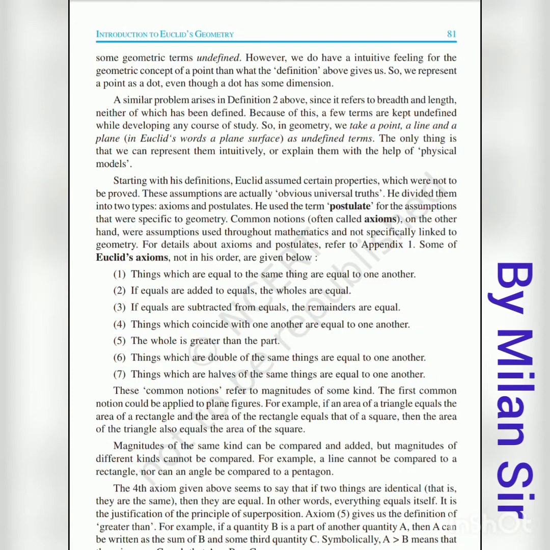So some of Euclid's axioms, not in his order, are given below. Here we have some axioms. The first one is, things which are equal to the same thing are equal to one another.